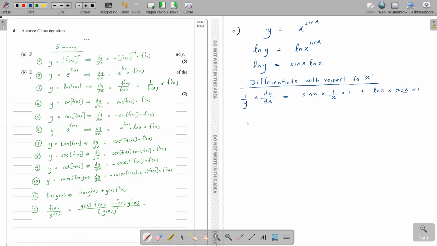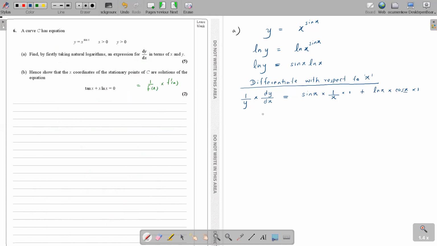Okay, anyway. They're asking you to get dy by dx in terms of x and y. So dy by dx is sin x over x, with a 1 over y here. I'll take the y to the side later. Here I get cos x times ln x. So basically the y can go to the other side as a multiplication, right? Yes. Okay, so dy by dx equals y sin x over x plus y ln x cos x. That's it. So this is your dy by dx in terms of x and y.